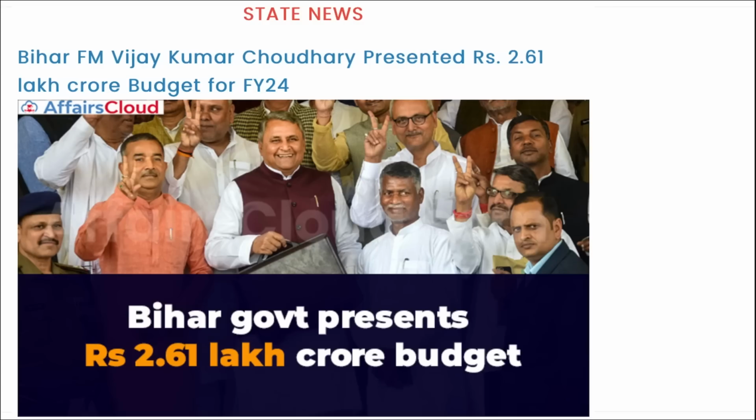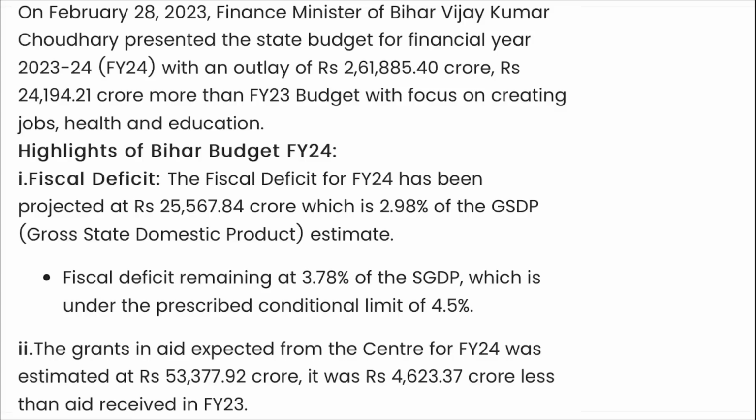Next is state news. Bihar's Finance Minister Vijay Kumar Chaudhary has presented a 2.61 lakh crore budget for the fiscal year 24. All right. Also remember, this budget has been increased by 24,194 crore rupees from the previous fiscal year budget. All right, here you can see it has been increased by an outlay of 24,194.21 crore rupees more than the fiscal year 23 budget.